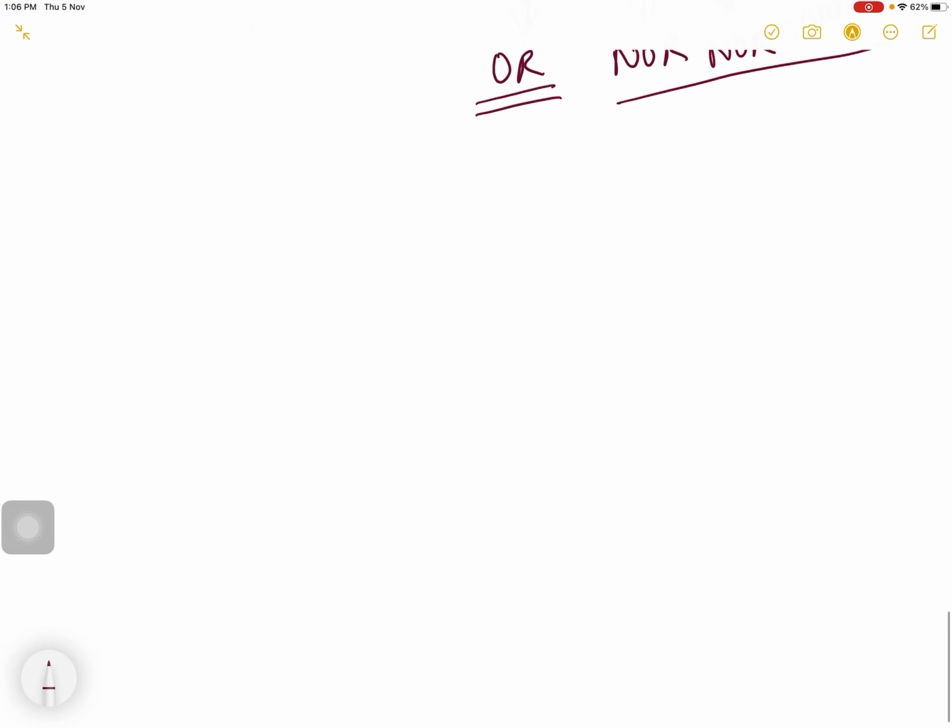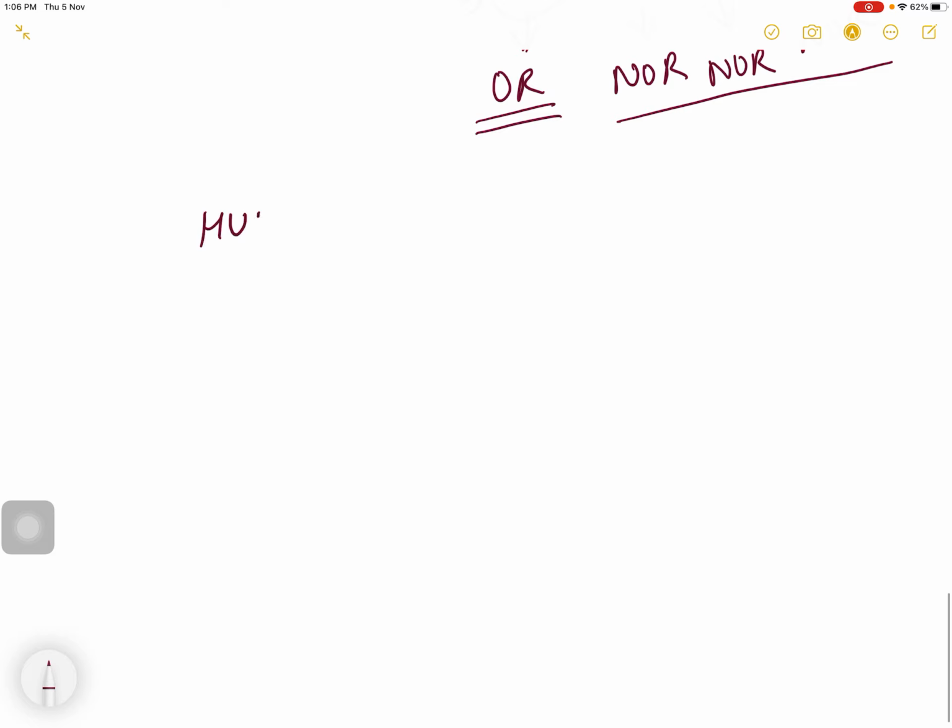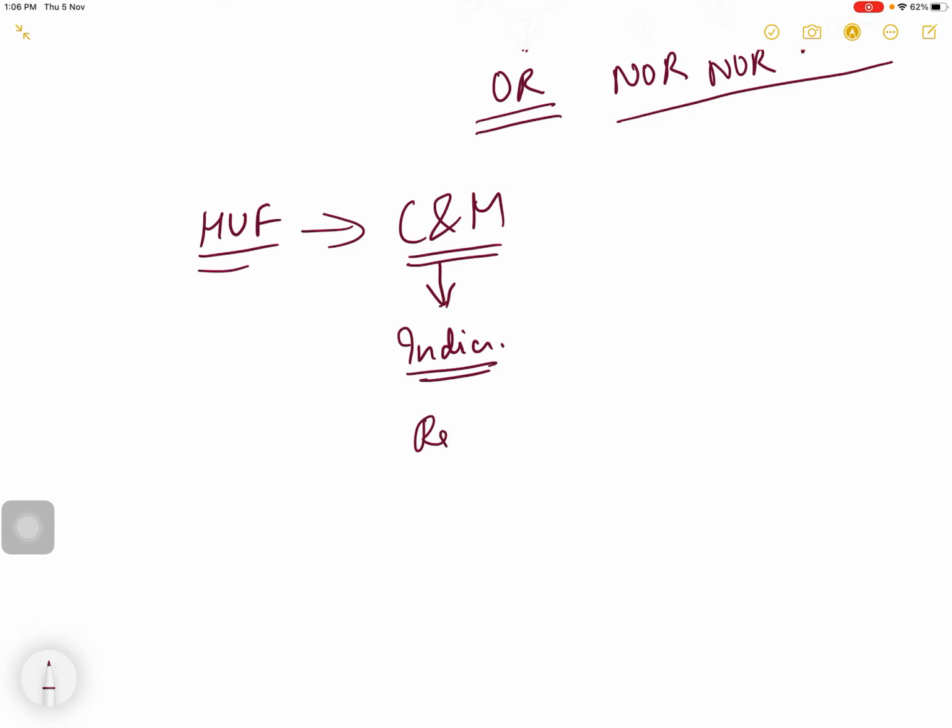Right? Now, for an HUF, whether it is resident or non-resident depends on control and management. If control and management is in India, it is resident.